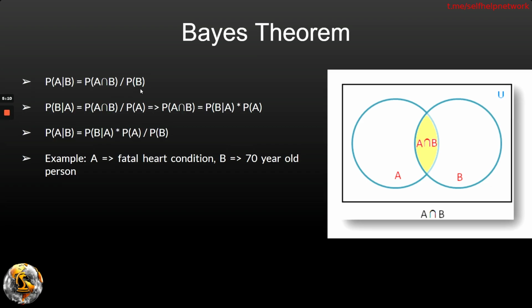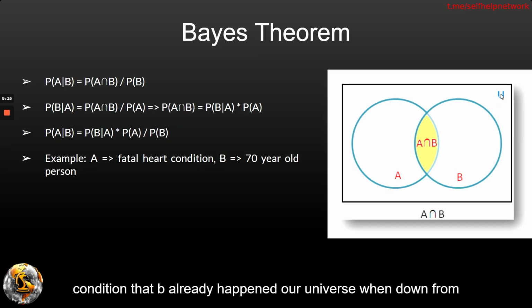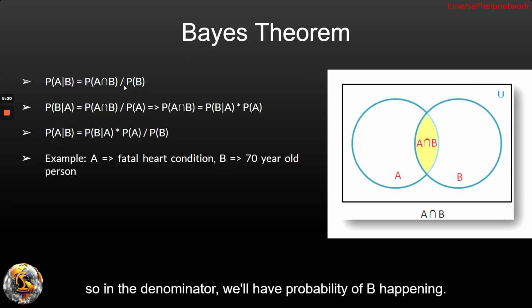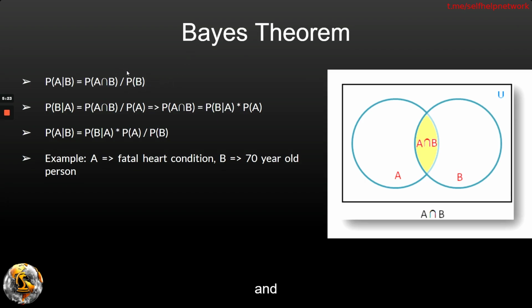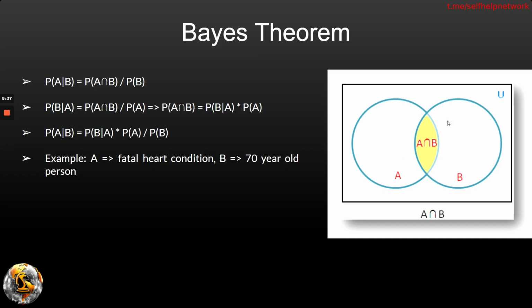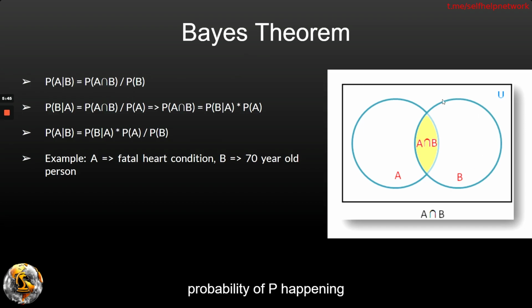equal to. Now in the denominator, because we already know the condition that B already happened, our universe went down from this entire thing to just B. So in the denominator, we'll have the probability of B happening. In the numerator, we will have the intersection of A and B. Because we are calculating the probability of A given that B already happened, that will only happen in this area, the yellow area. So the probability of A intersection B divided by P(B), probability of B happening, is our conditional probability.